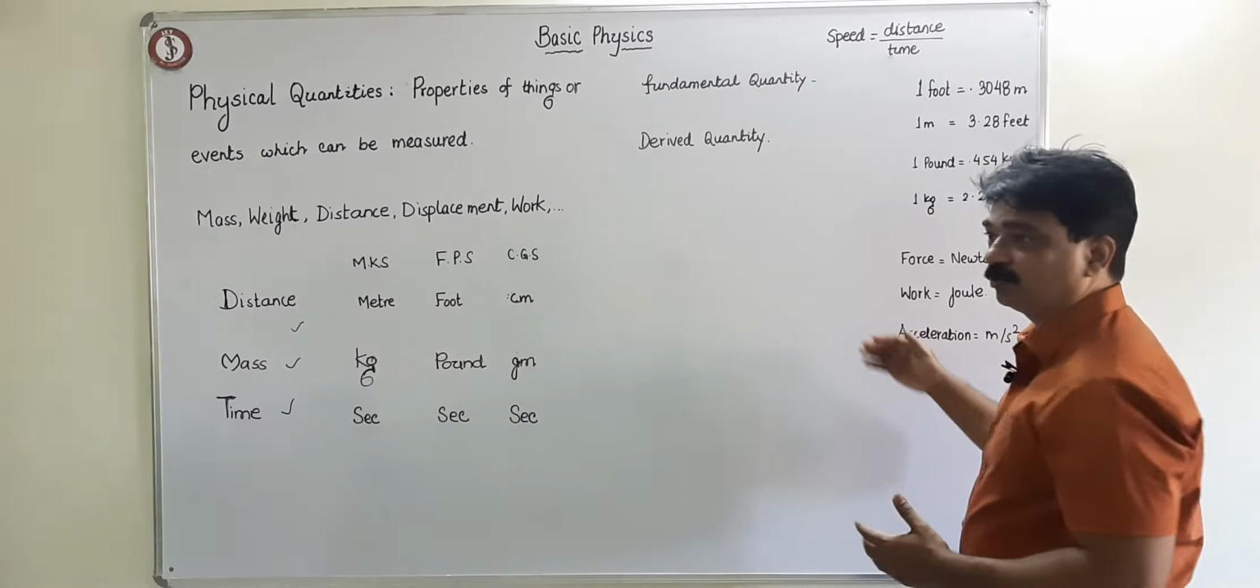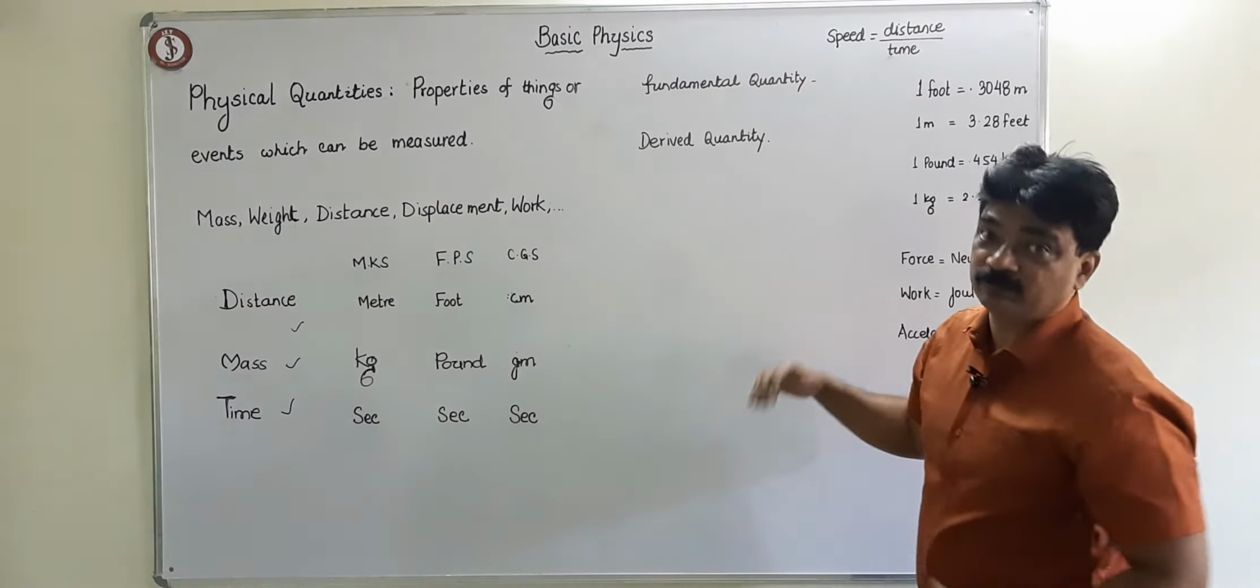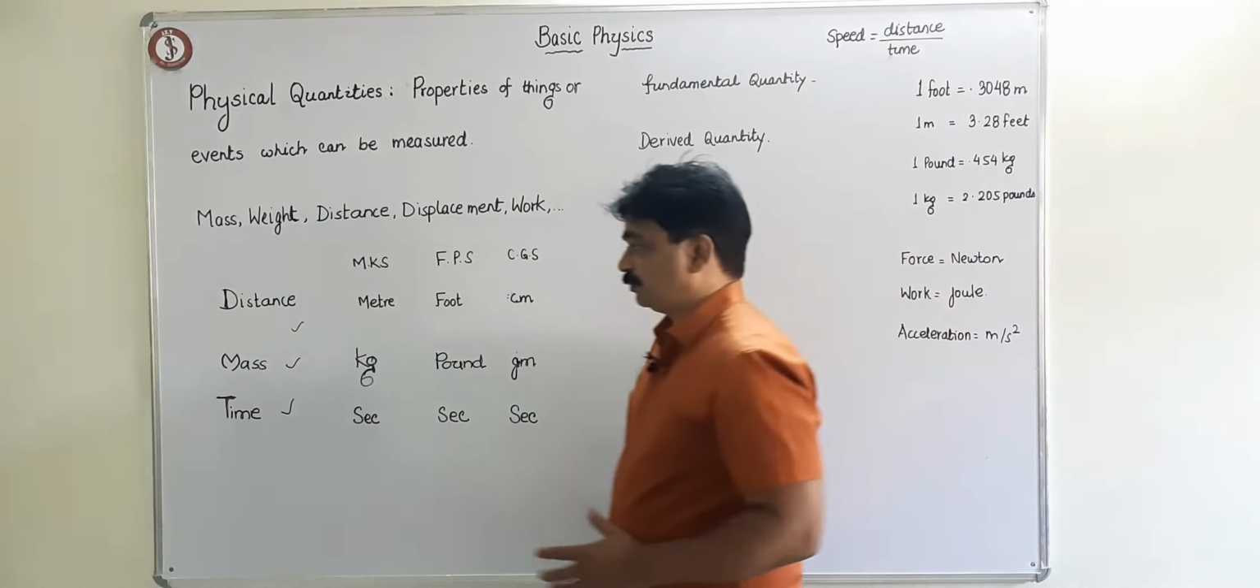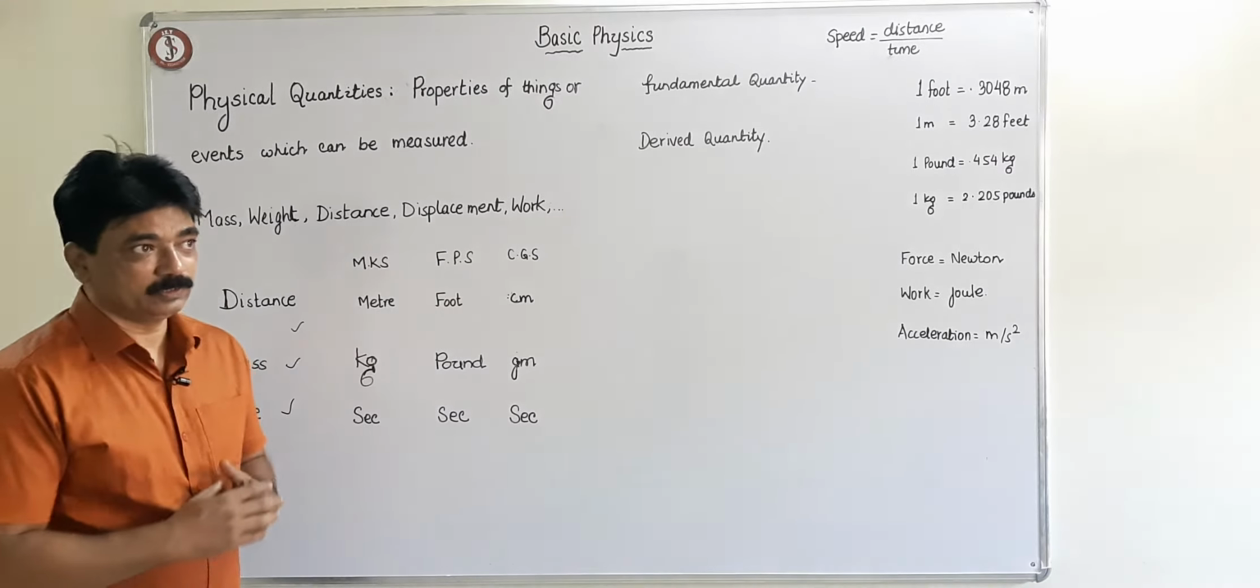Acceleration, furthermore, is change in velocity per unit time. So acceleration is another derived physical quantity. Okay. उनको derive किया जाता है fundamental quantity को use करके. तो ये बात आपको जानना पड़ेगा.